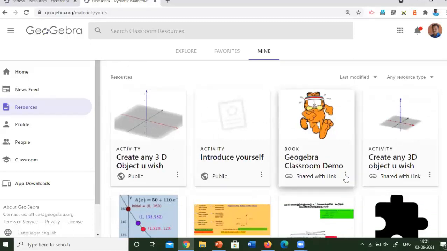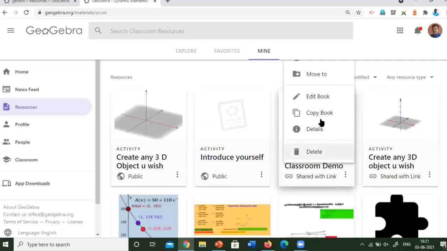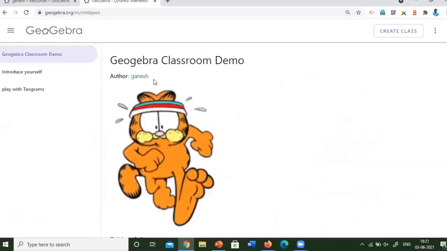Yes, here it is. First I have to ask those who are on a laptop or desktop to engage in these activities. Kindly enter the code. Now I will show you. Here you can see. This is the activity I have created for this.